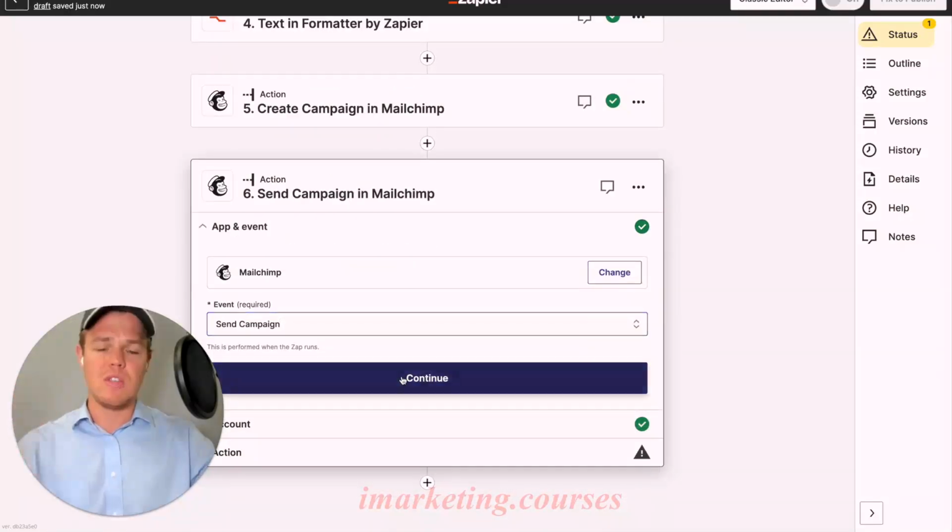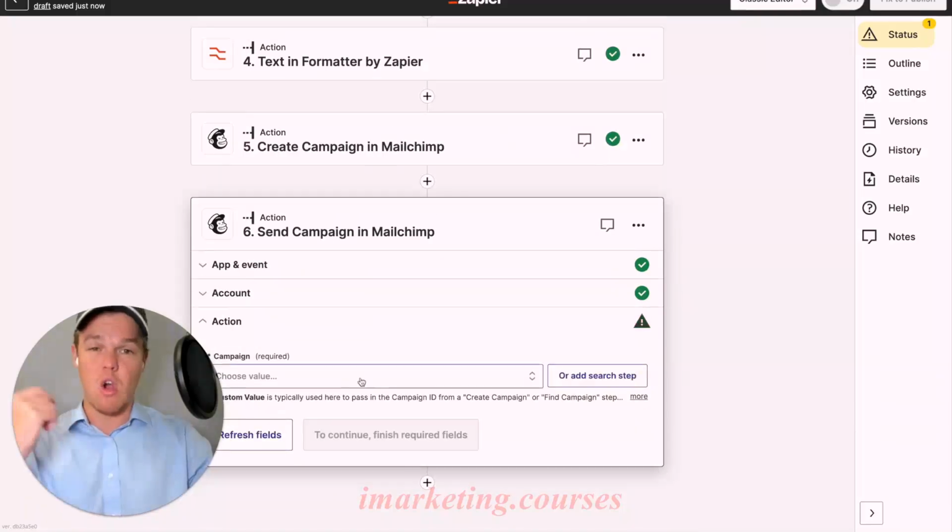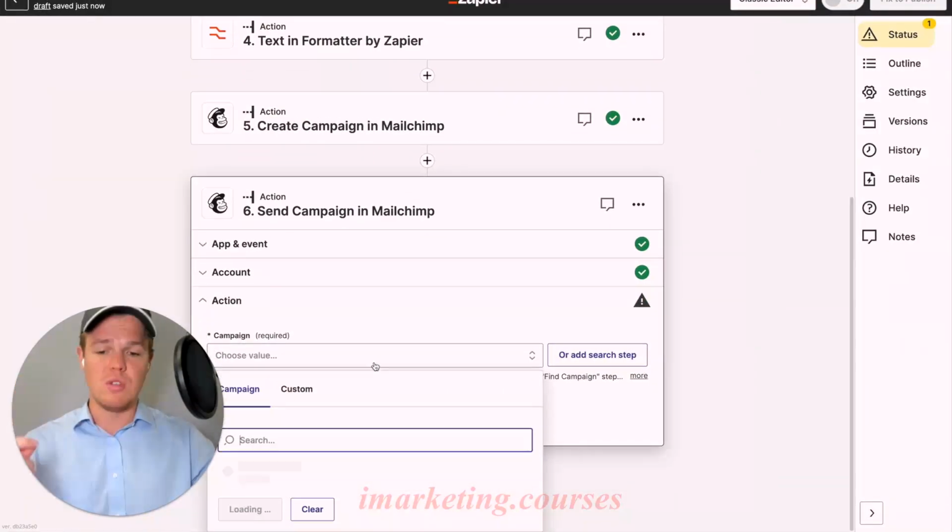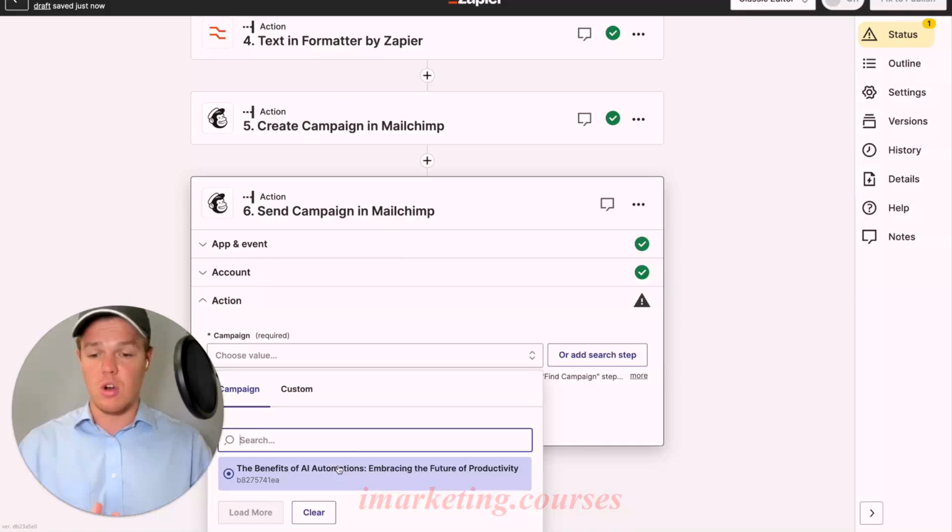upon. So in this context, since we named it the article title, we're not going to be choosing the option that it provides here as this first option. Why are we not going to choose that? Because if we chose that and we published it and it went ahead and went for 7 days, it's going to be sending the exact same email due to the fact that we've associated this entire flow with this campaign's ID. So the next question you might be asking yourself is, how do we go around that?